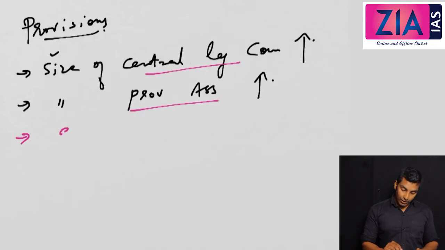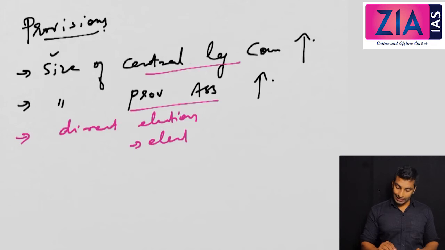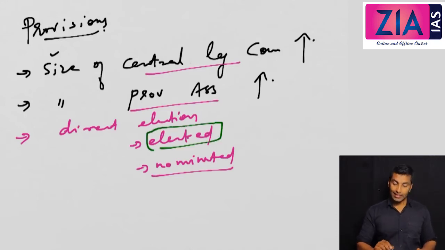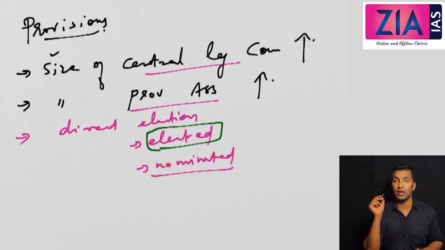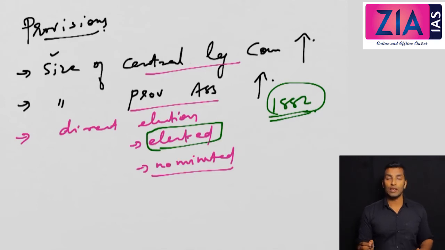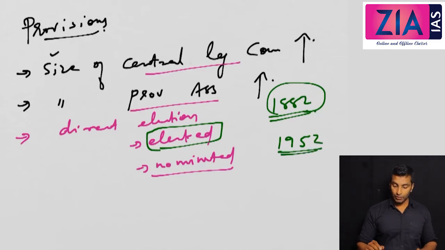Now they introduced direct election. So some members were elected and some were nominated also. Even though I am talking about election, this election is not based on adult suffrage. It is based on limited suffrage. I have discussed this point when we discussed the 1882 local self-government during Ripon's time. So election was introduced in India for the first time, but it was based on limited suffrage, and adult suffrage you can see only in 1952 after freedom.